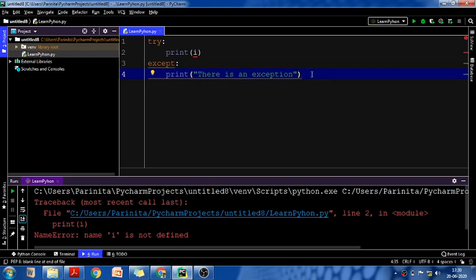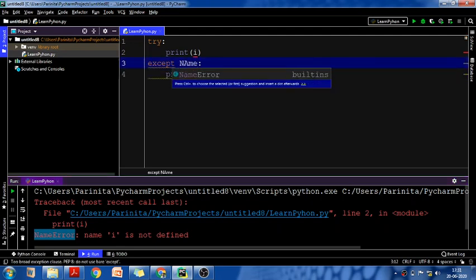For example, in the try, I am trying to print I, and as you can see in my output, what error am I getting when I try to print I alone? You can see here, name error, name I is not defined. That means I was getting a name error, right? So this name error is the type of error. So what you can do is mention the type: except name error.